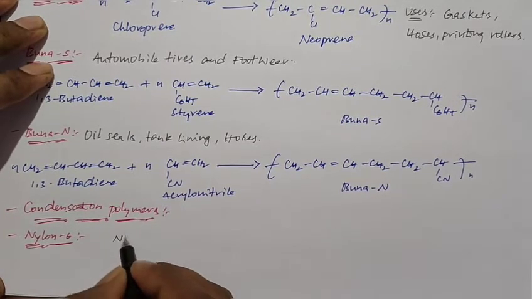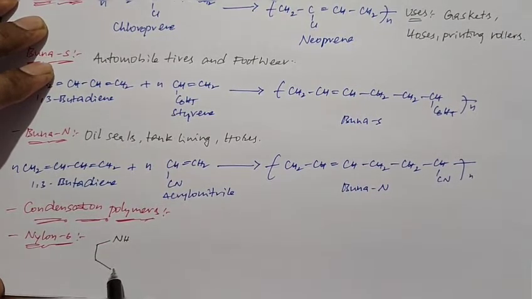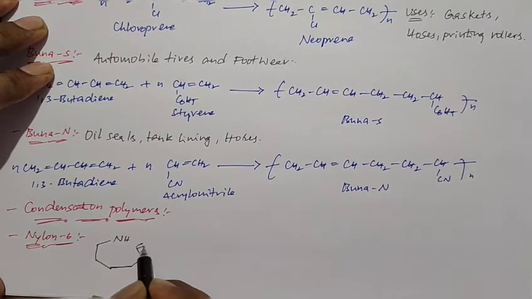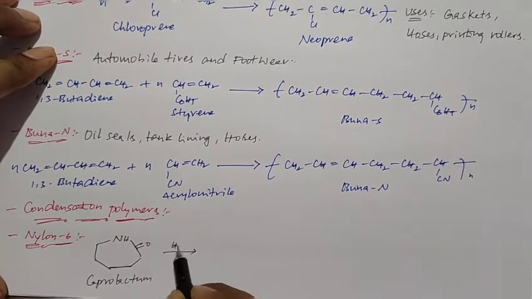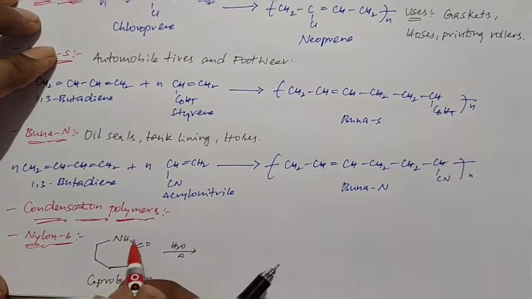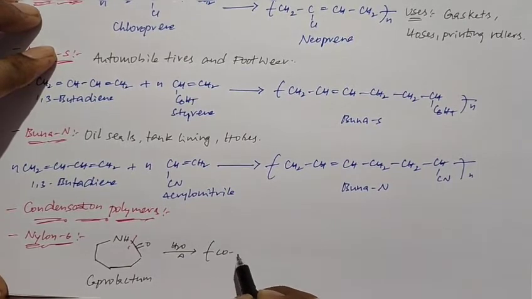If you need the structure of caprolactam, it is NH with carbons 2, 3, 4, 5, 6. So this is caprolactam. When caprolactam undergoes strong heating in the presence of water, the bond breaks here, and by the loss of a water molecule we get nylon 6.